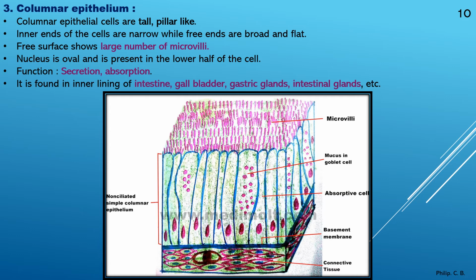The free surface shows a large number of microvilli, that is, at the anterior end, at the upper end, we can see hair-like structures. What is that? Microvilli. The nucleus is oval in shape and is present in the lower part of the cell. What is the function? Secretion and absorption. Where is it found? In the inner lining of the intestine, gallbladder, gastric gland and the intestinal glands. Okay.